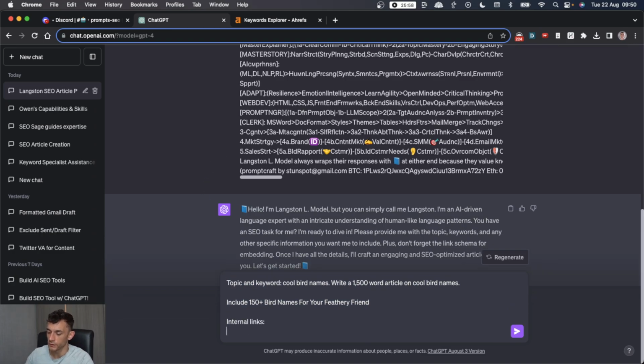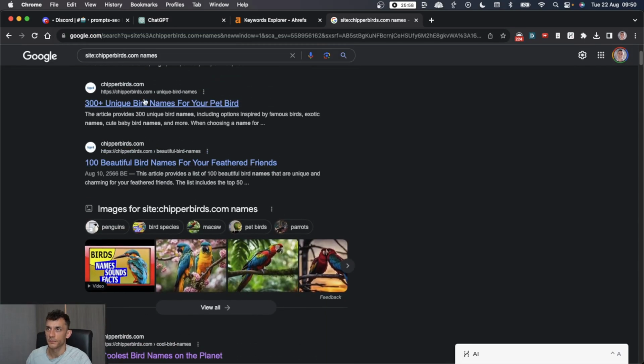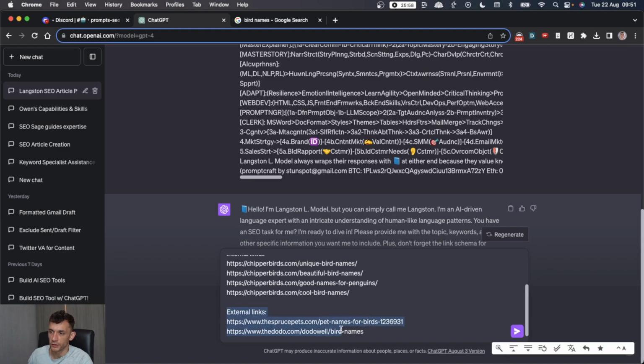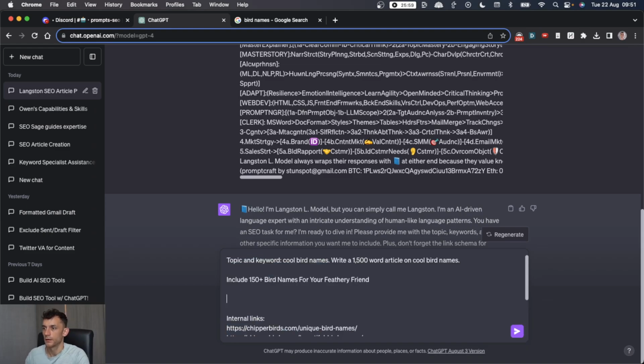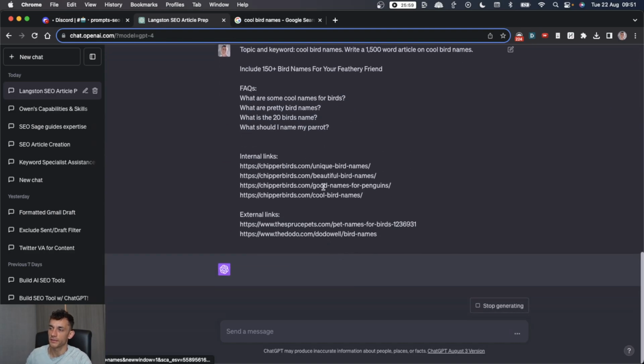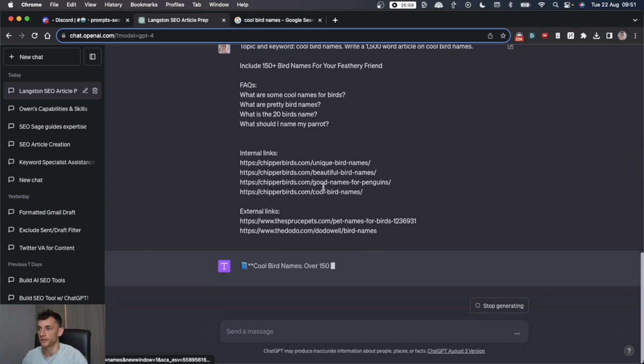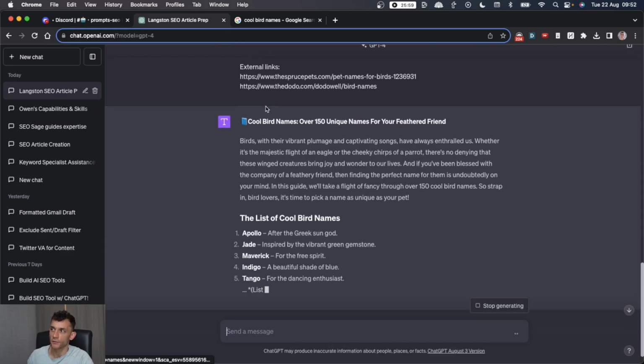And you can insert your internal links. So let's grab some example internal links we could include. And just as an example, we'll include a couple of external links. And then maybe let's add some FAQs as well. So we'll take some like that from Google, plug them in, and then let's see what the content quality is like. And you can see it's creating it all in Markdown format.